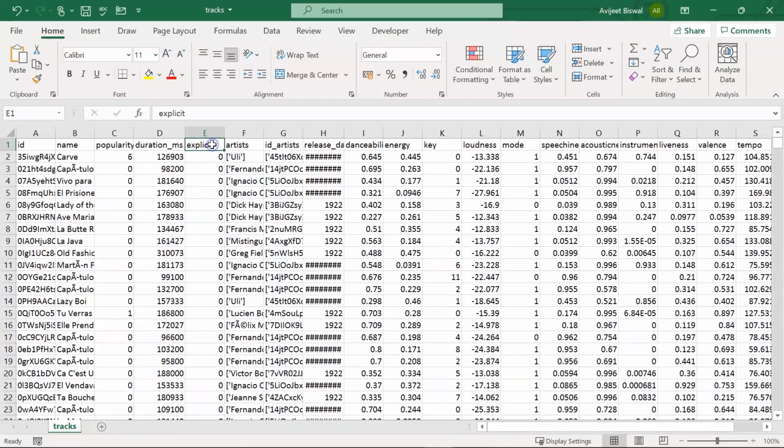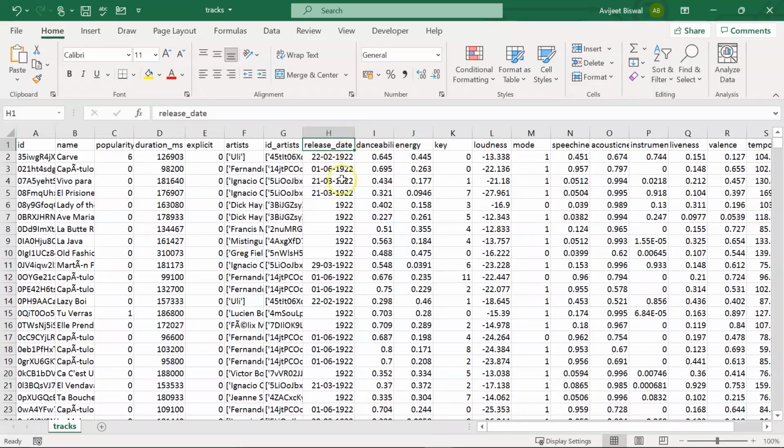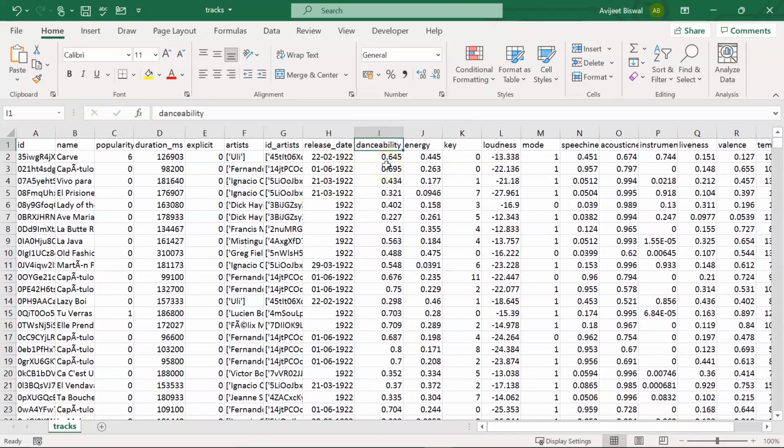Next we have a column called explicit. Now we are not bothered about this column because we are not going to use it in our analysis. Then we have artist. So the name of the artist who has composed or sung the song. Then we have ID of the artist. Then we have a column for release date, which is basically the date on which the song was released. Then we have a column for danceability. So this describes how suitable a track is for dancing based on a combination of musical elements such as tempo, rhythm stability, beat strength, and overall regularity. The value ranges between 0 and 1.